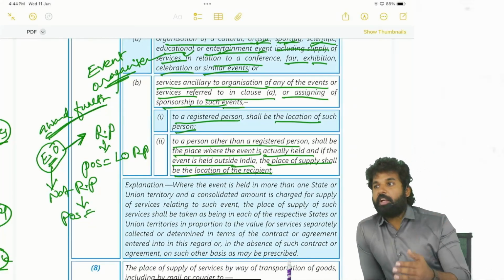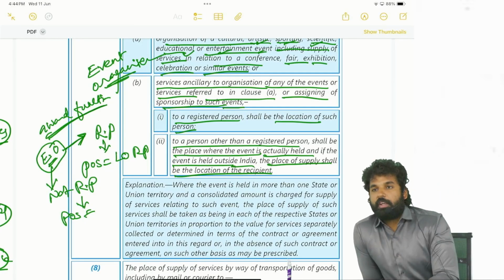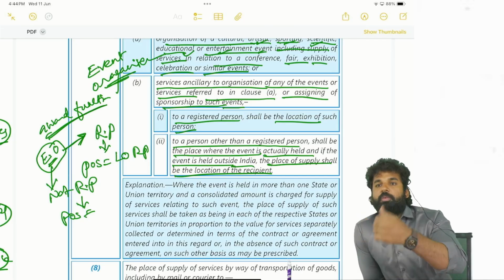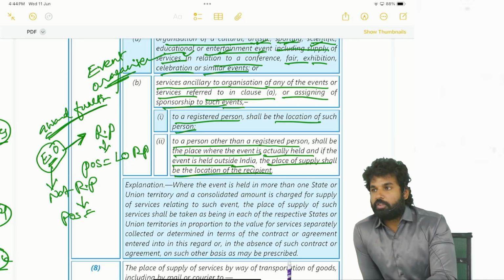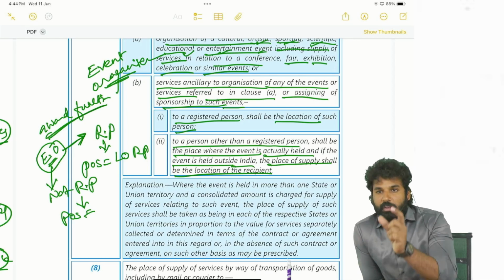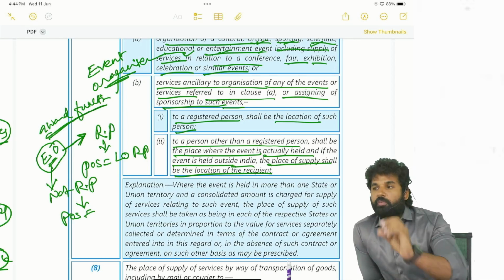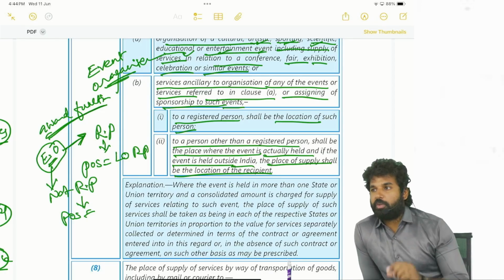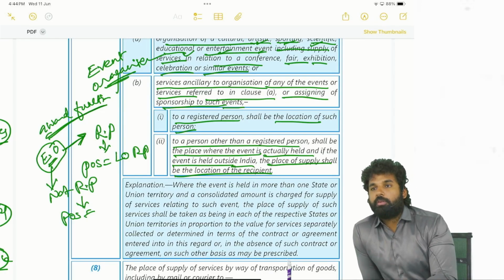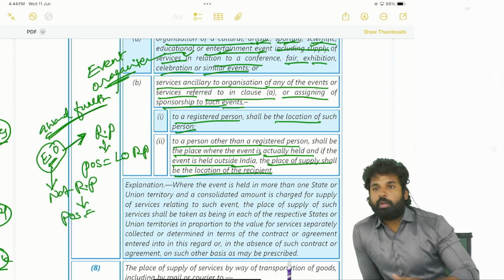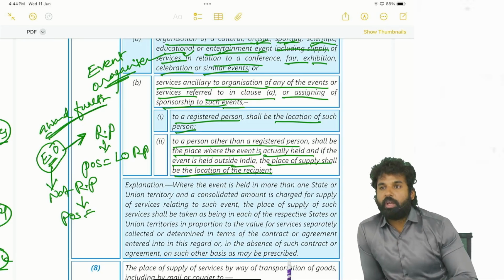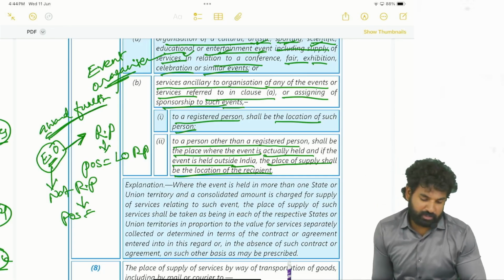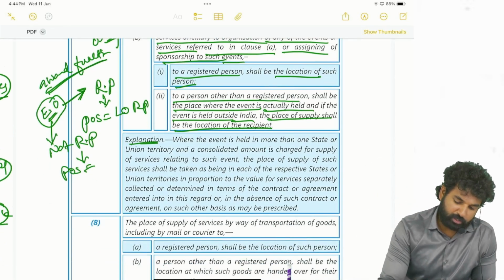So if the event is held in different states, in such cases the value has to be apportioned between different states. If there is a proper agreement with regard to value, so for this state this much amount, for this state this much amount, then there is no point in splitting or apportioning. So if there is a consolidated amount, in such cases we have to apportion, okay, based on a reasonable basis. So this is what the explanation here is.